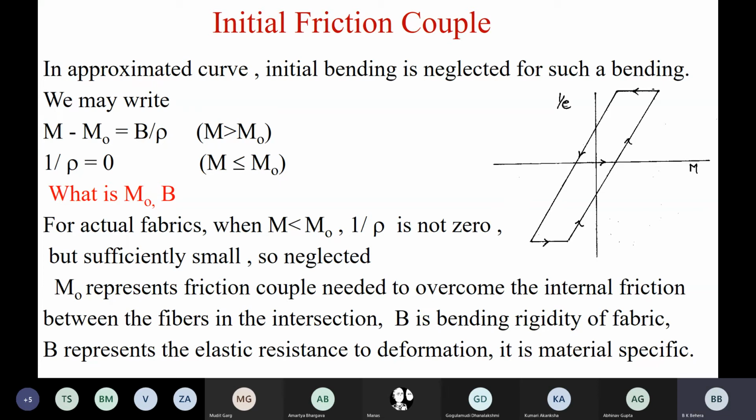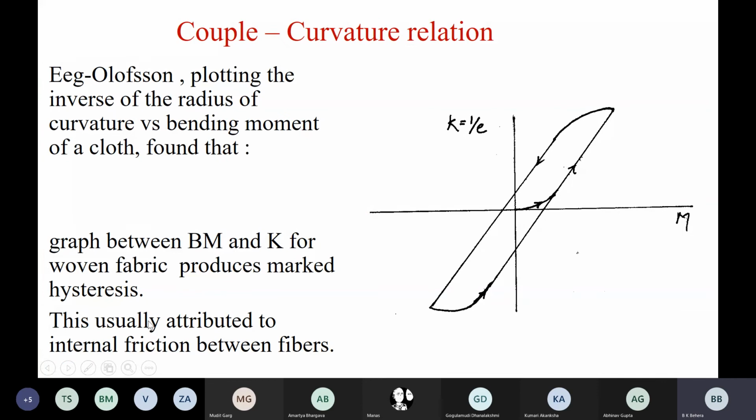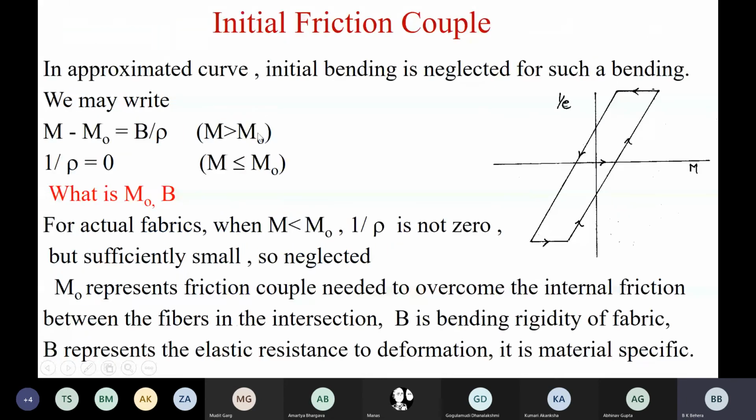M minus M naught is equal to B upon rho when M is greater than M naught. And what is this M naught? M naught is nothing but frictional couple, frictional restraint. It is the same as what is written here. This is attributed to internal friction. This M naught is frictional restraint.